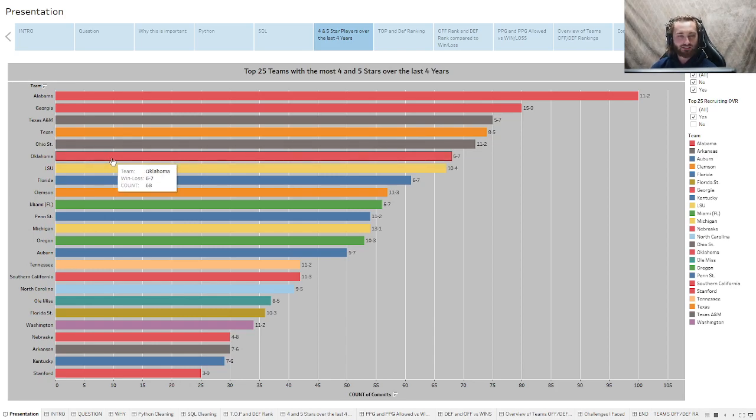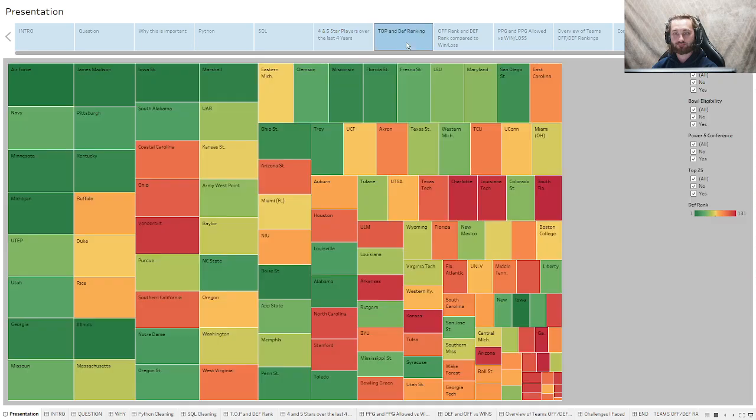You also see there's teams like Oklahoma and Florida at 6 and 7. Miami went 5 and 7. And then Auburn went 5 and 7 as well. So you can see just in the top 10 alone, there are plenty of teams that did not perform based on their recruiting numbers. I came to the conclusion that the coaches were more impactful than the caliber of players that you had on your team specifically.